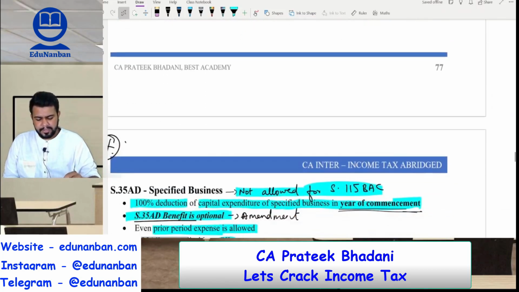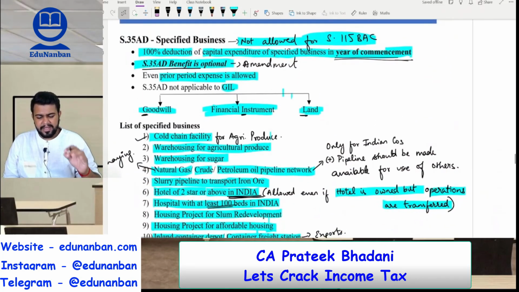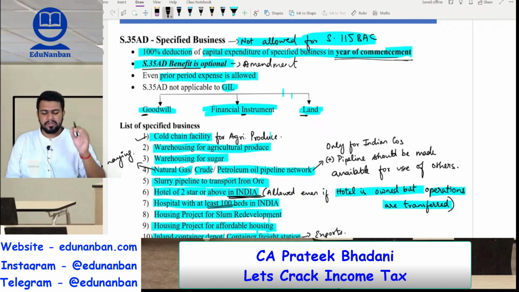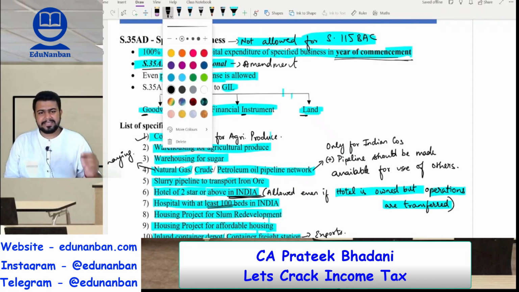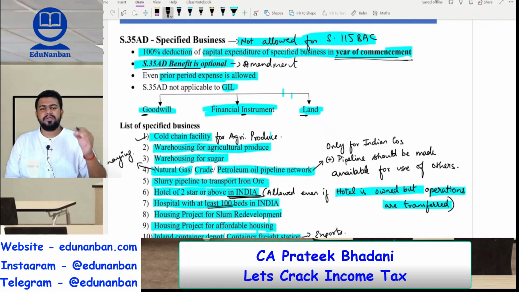Okay. Now let's come to section 35AD. Section 35AD is a deduction which is allowed for some specified businesses. However, the 35AD benefit is not allowed for assessees who are choosing the option of the new tax regime under section 115BAC. So very important.